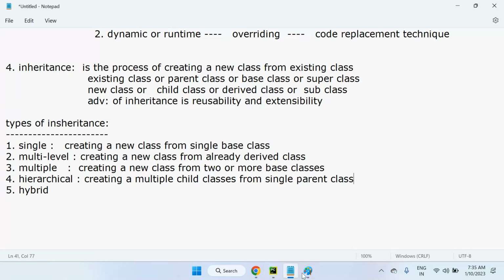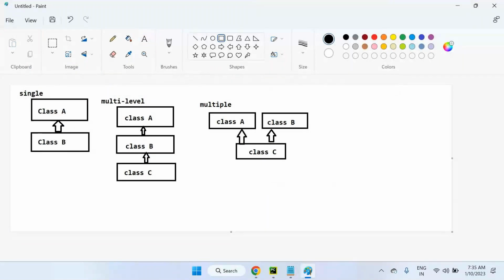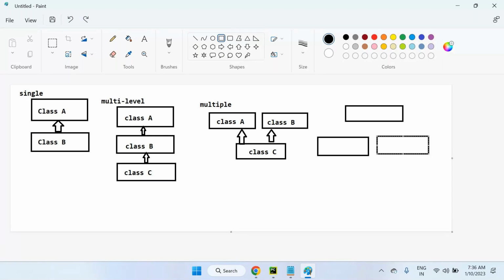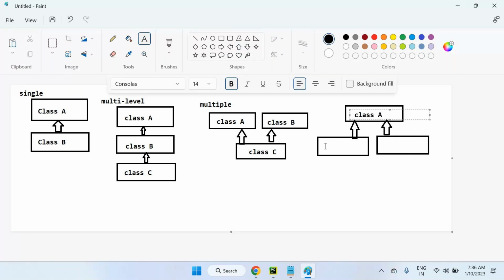Now the parent class is only one, but the children are many. Class A is a parent, class B is inheriting from A, and class C is also inheriting from A. This is hierarchical inheritance.